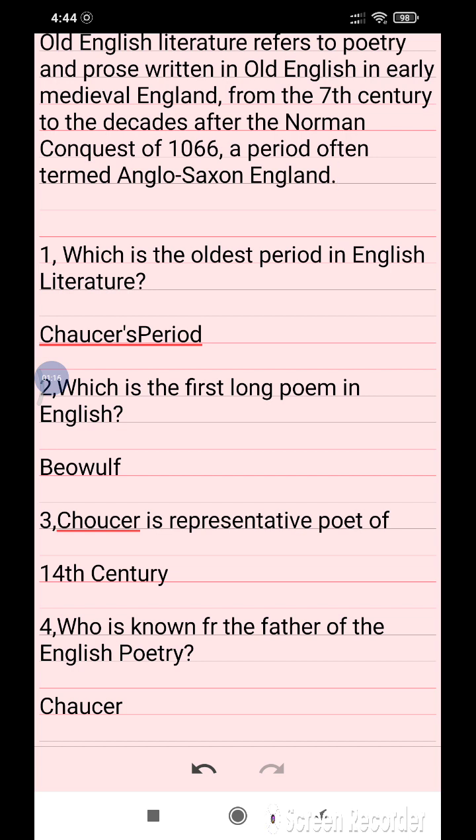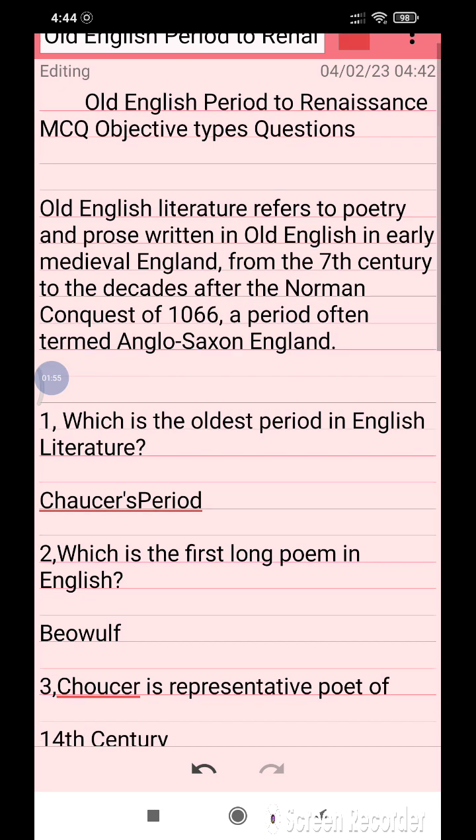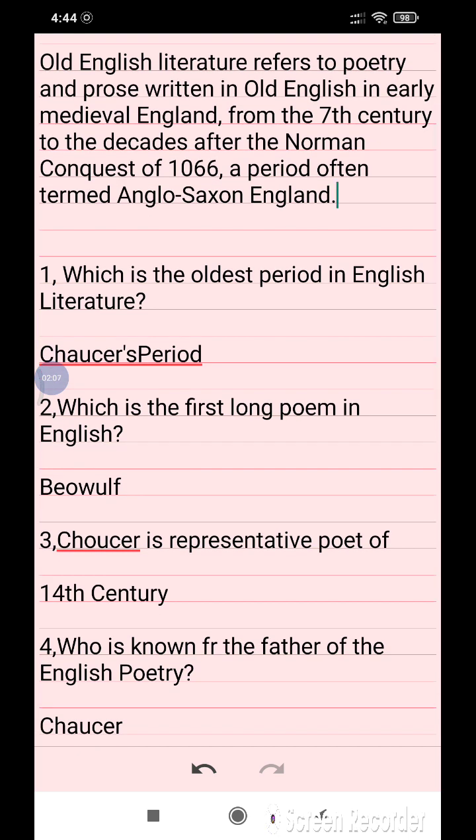From the 7th century to the decades after the Norman conquest of 1066, a period often termed Anglo-Saxon England. So these are the most important points. Old English literature refers to poetry and prose written in Old English in early medieval England, from the 7th century to the decades after the Norman conquest of 1066. This period is also known as Anglo-Saxon England.